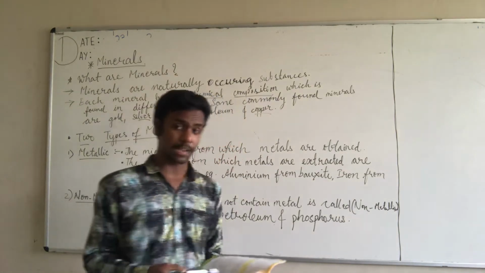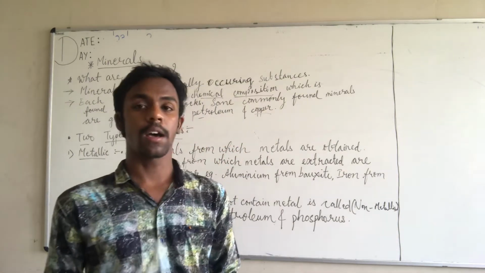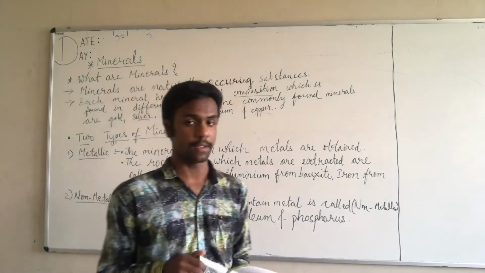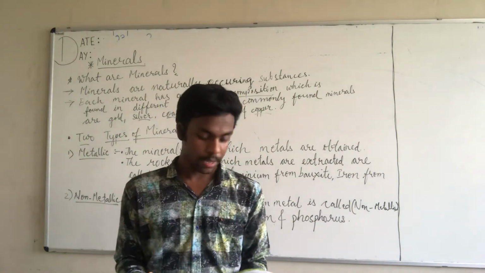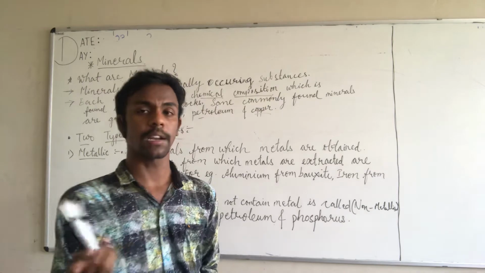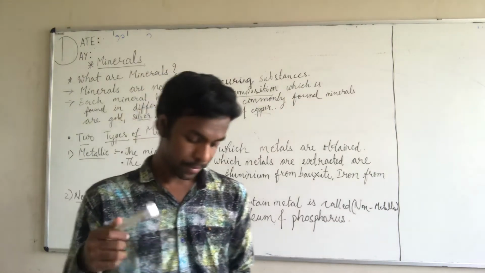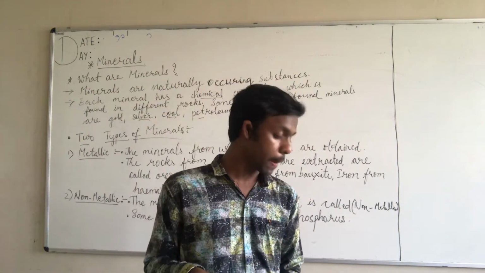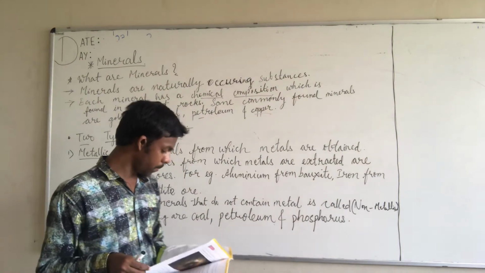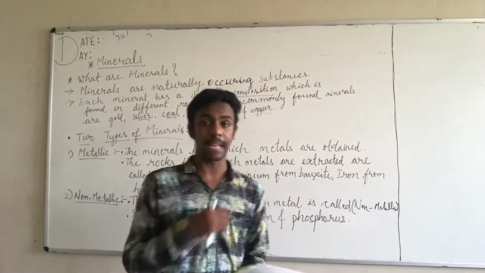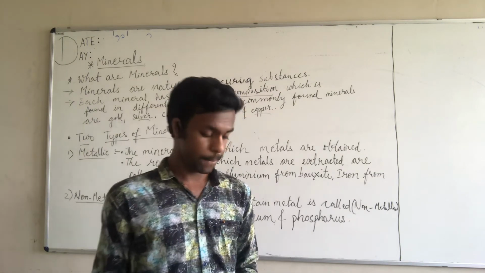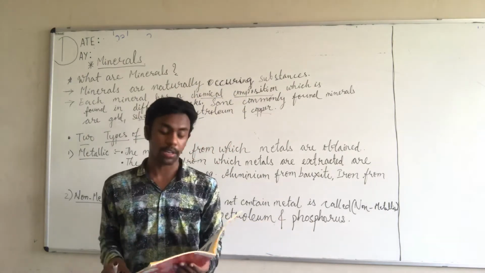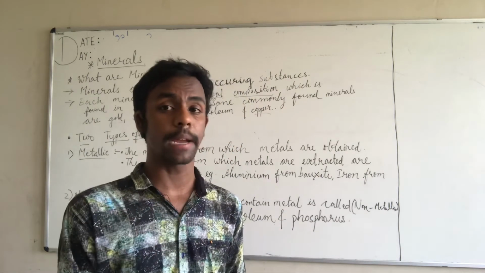Now, in tomorrow's lecture we will discuss coal and petroleum. We are going to discuss in depth how coal is formed, what coals are, and the places where coal is located. We will also learn in a deeper sense about petroleum: what petroleum is, how it occurs, and the places from where we get petroleum. In the coming lecture we will also discuss conservation, how coal and petroleum can be conserved.